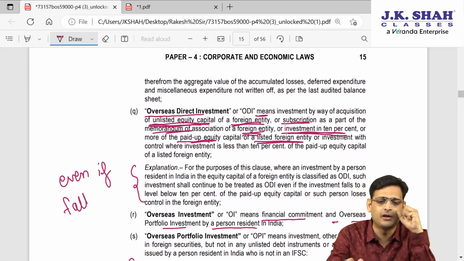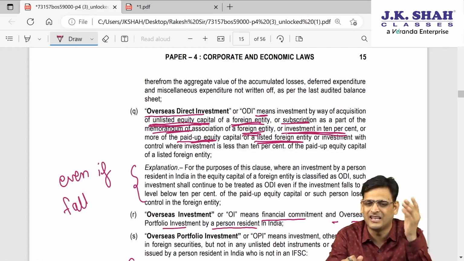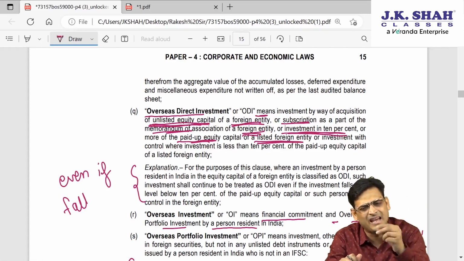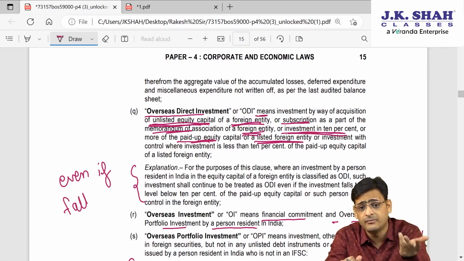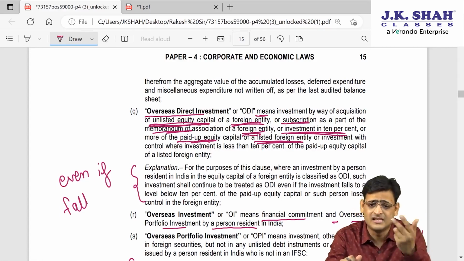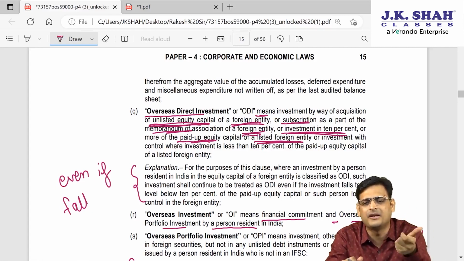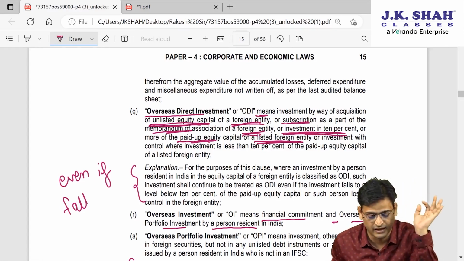In an unlisted company, having equity capital itself is like ownership, and that's why any percentage of equity capital you hold is ODI. Subscribing to the memorandum is like holding ownership, it is ODI. But in a listed entity, just having shares will not give you ownership, so they are saying you should have 10% holding in that.